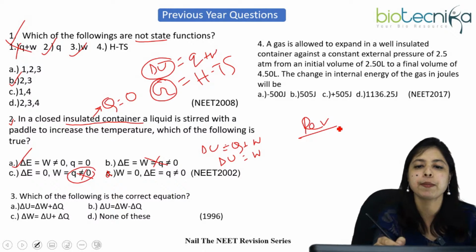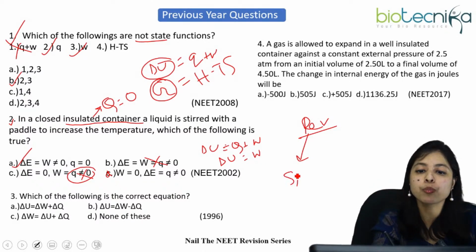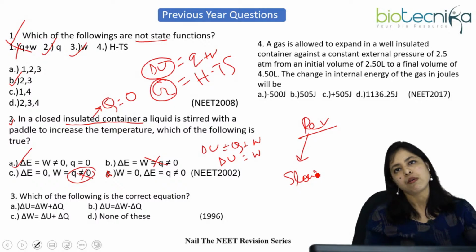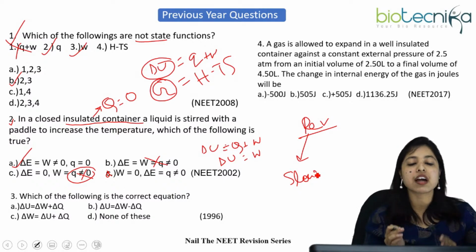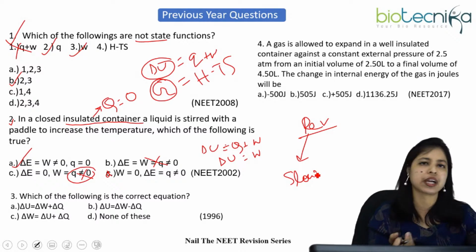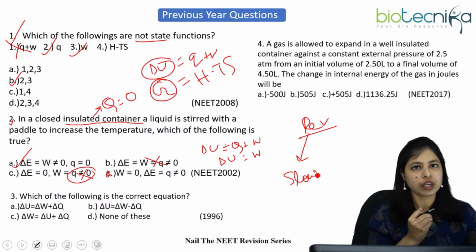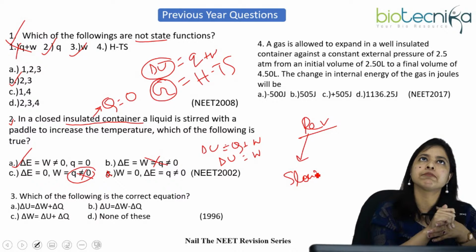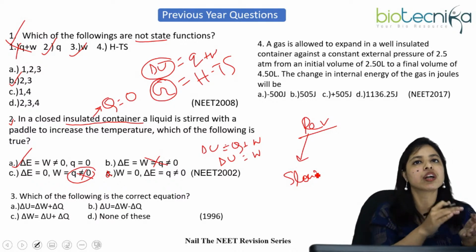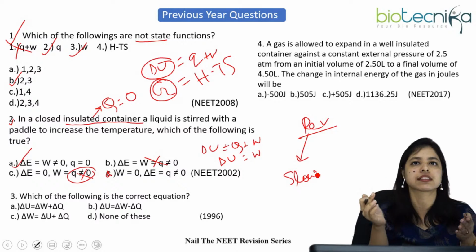There we can see that in most cases, the processes are very slow. So for a reversible process, whether physical or chemical, these are all very, very slow processes. Suppose the change of state of water: solid to liquid to gas.